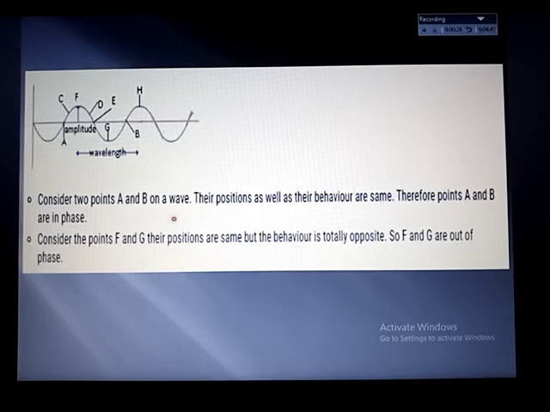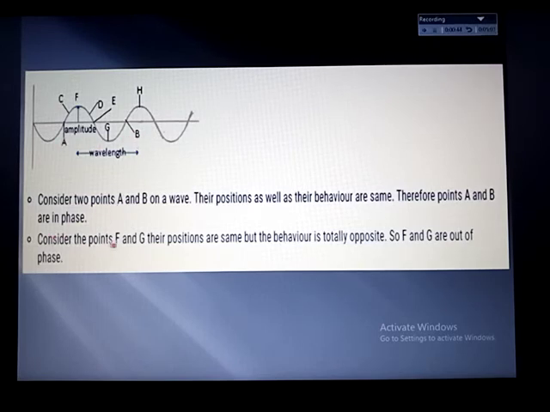Their positions as well as their behavior are the same. Therefore, point A and point B are in the same phase.